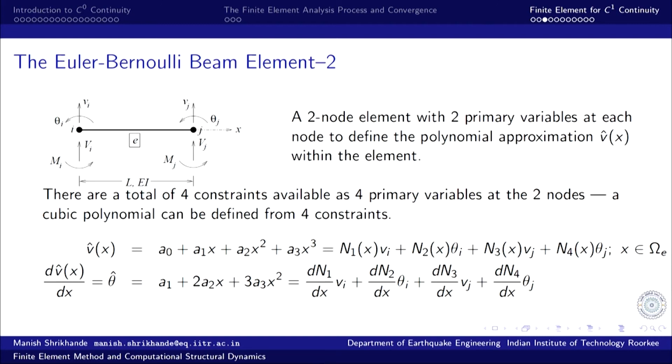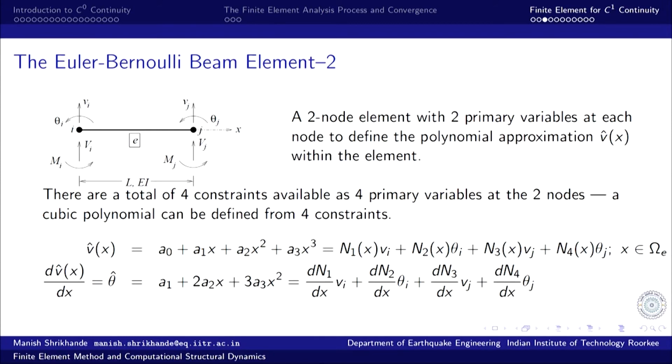So, this is a cubic polynomial, and obviously it has to be consistent with the interpolation model. The interpolation model is N1, the first interpolation function associated with node i, transverse displacement at node i.